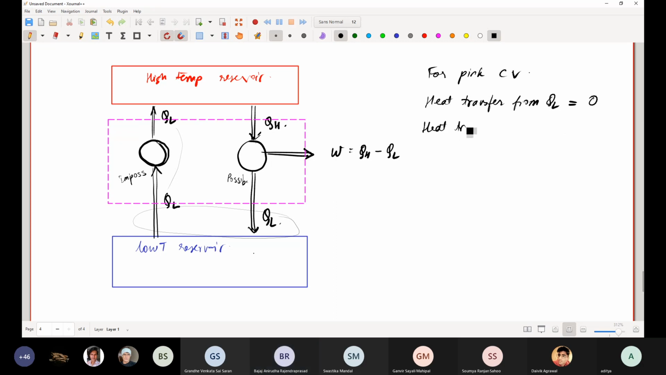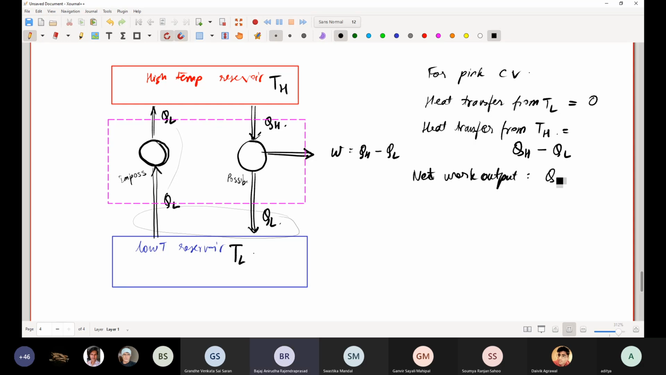And what is the heat transfer from TL, if I call this TL, the low temperature reservoir, and TH the high temperature reservoir? From TL is 0. Heat transfer from TH, what is it? Sorry, QH minus QL. Very good. It will be QH minus QL. And what is the net work output of this pink control volume? So it is QH minus QL, which is essentially W.